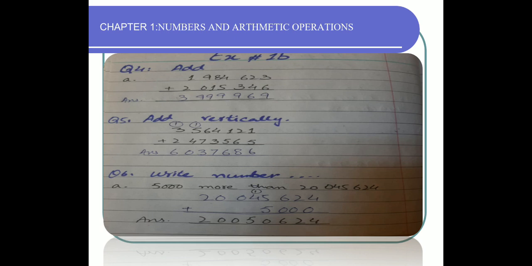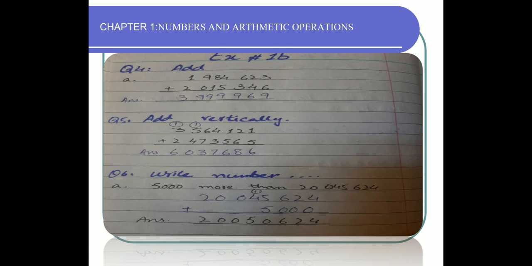Question number 4, add. Simply add the numbers. Give the correct spacing between the numbers and then simply add. Like first part, 6 plus 3, 9, 4 plus 2, 6, 6 plus 3, 9, 4 plus 5, 9, 8 plus 1, 9, 9 plus 0, 9, 2 plus 1, 3. Simply addition question. Question number 5, add vertically.